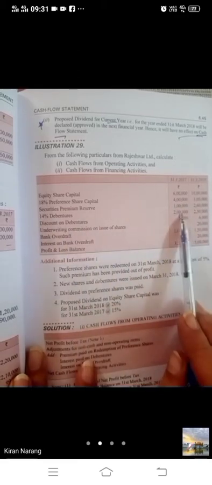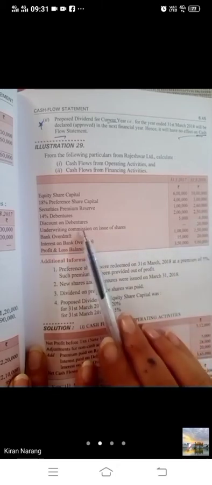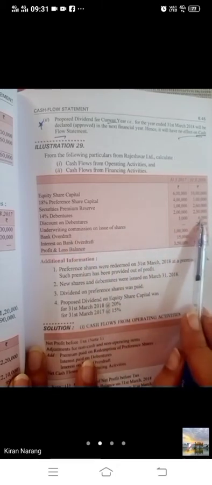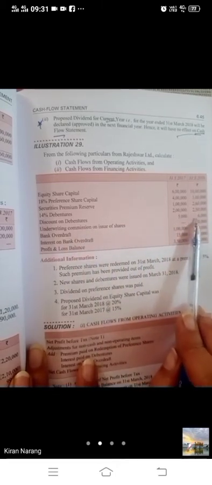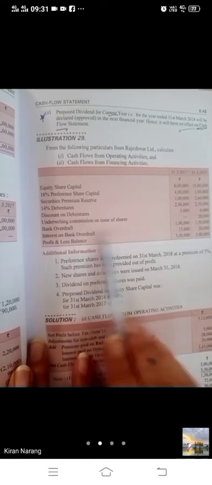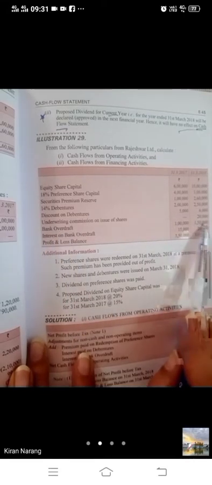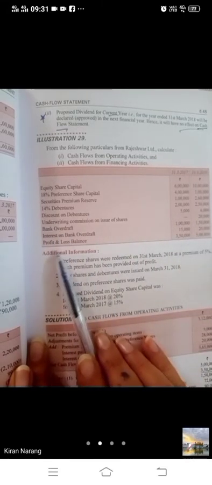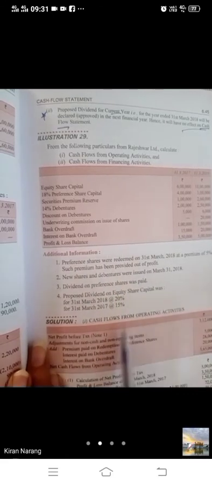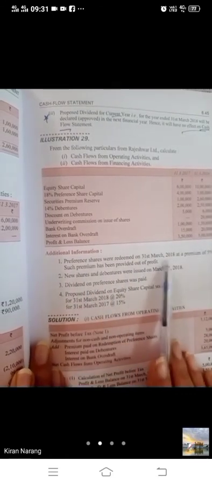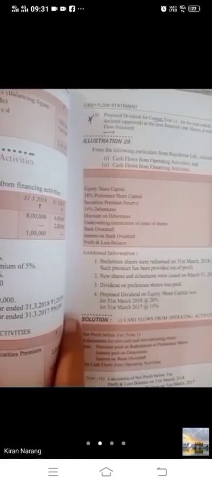It will be added in the issue of shares. Then debentures are issued, and discount on debenture is also increasing. Only the difference you have to take. Then underwriting commission on issue of shares will be taken. Bank overdraft is also a financing activity. Then bache, profit and loss is related to operating. So start making the financing activities.